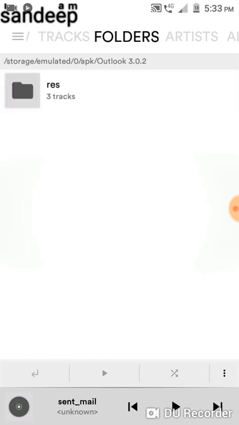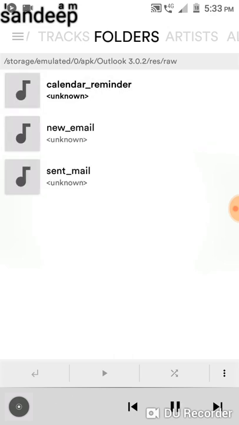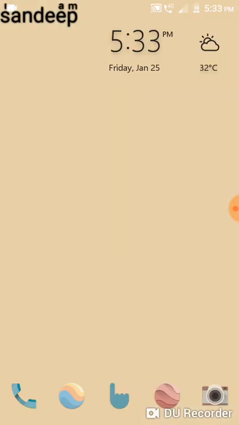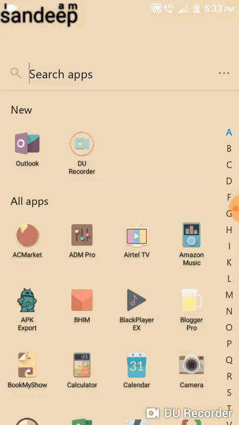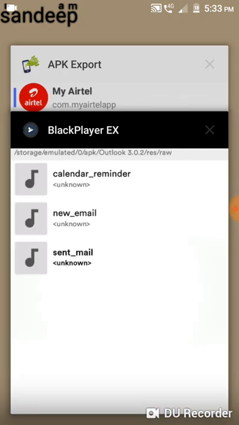You can find this Outlook, and here you can see the three tracks of calendar and new mail. So here is the default address at which these notification ringtones are saved. If you want to go manually, then follow that path and get the notification ringtone. Just copy or paste it and use it for yourself.